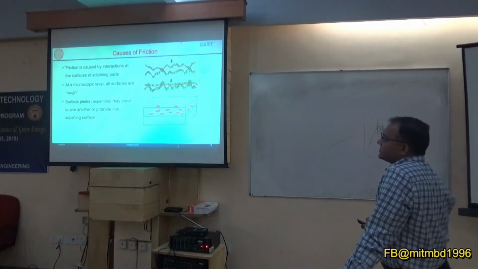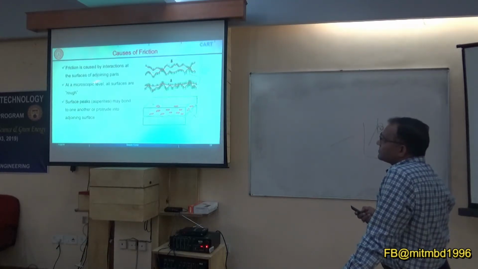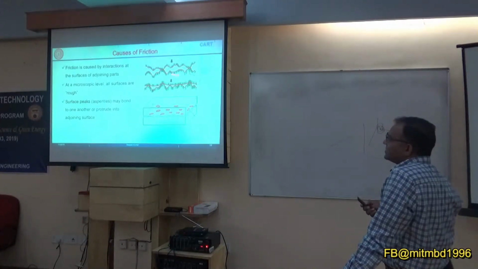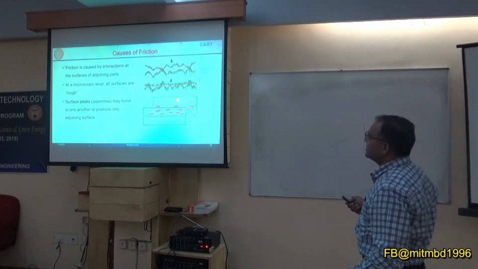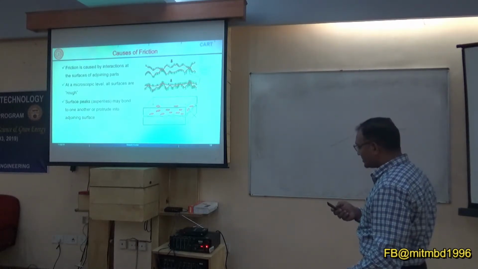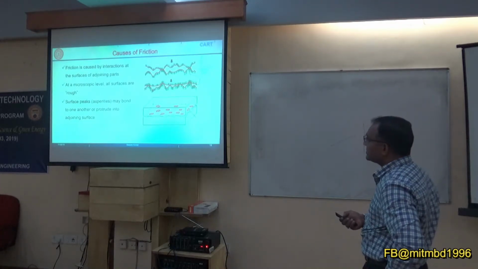And causes of friction: it is caused by interaction between these joining parts. Here you can see roughness, and the roughness is gone because of the plastic deformation. So roughness is also one important parameter. This is kind of a repetition of the last slide. Basically you can see this area has changed. So this real area of contact is going to define the requirement for the force.